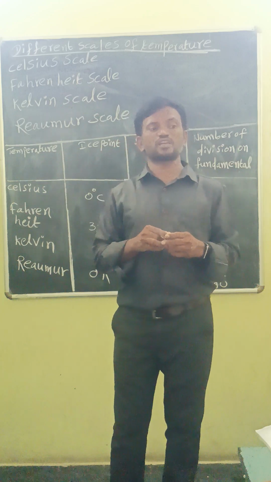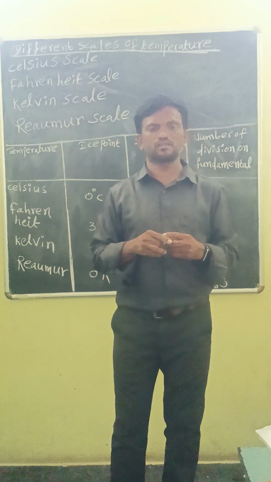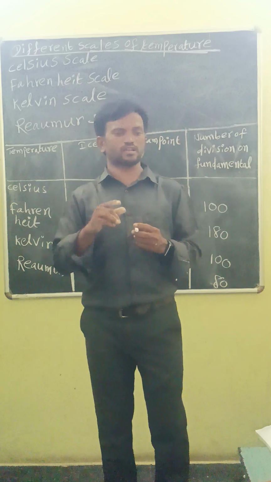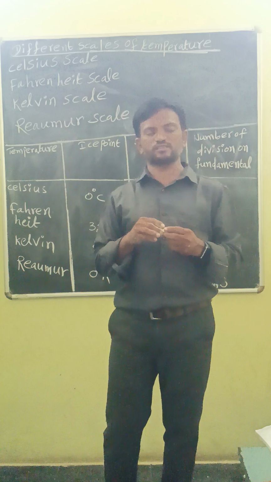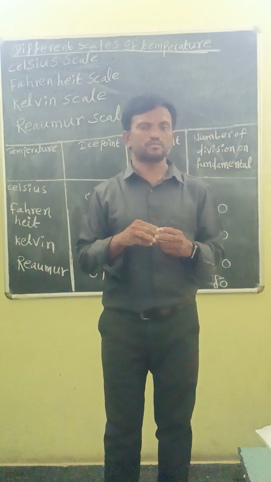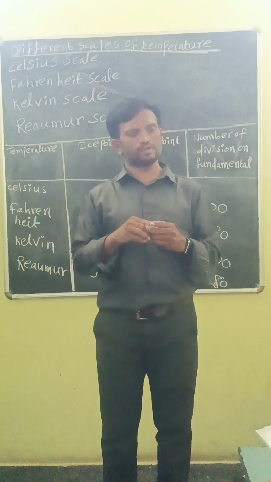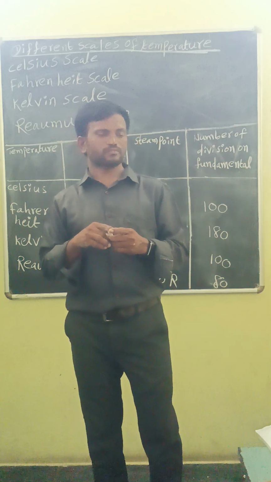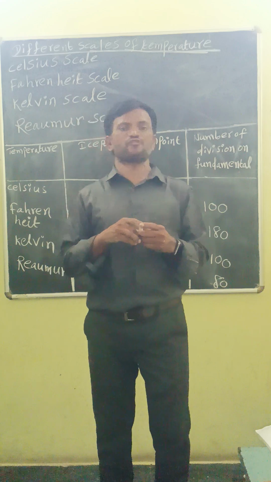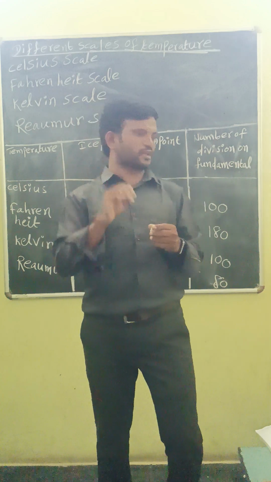Temperature. The degree of hotness or coldness is called temperature. It is denoted by the letter capital T. The Celsius unit of temperature is degree Celsius or Fahrenheit. The SI unit of temperature is Kelvin. Temperature is measured by thermometer. Temperature is an effect. What are the differences between heat and temperature?